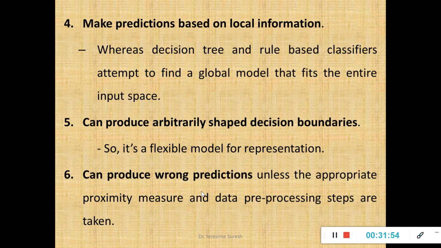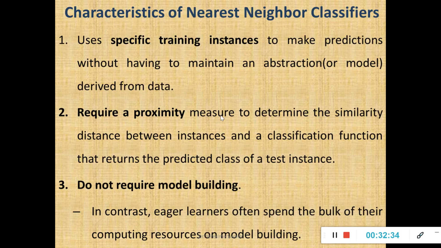Apart from these three, there are n number of measures, so you have to see which is suitable, just like we saw the curse of dimensionality, where Euclidean distance for two different sets of training instances gives the same result. So you have to look at which proximity measure I am using and which data pre-processing techniques I am applying onto the given training data set. We have seen the data pre-processing techniques such as feature selection, discretization, binarization, aggregation, sampling. A suitable pre-processing method should be selected. So these are the characteristics of your nearest neighbors.